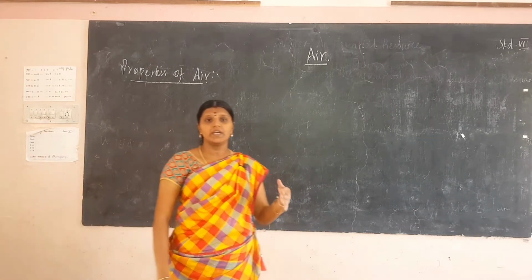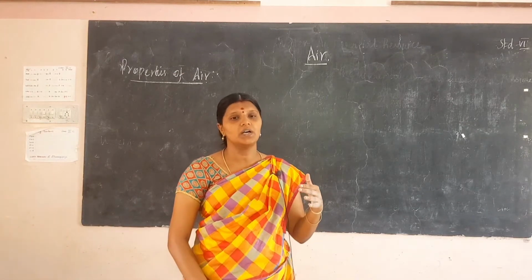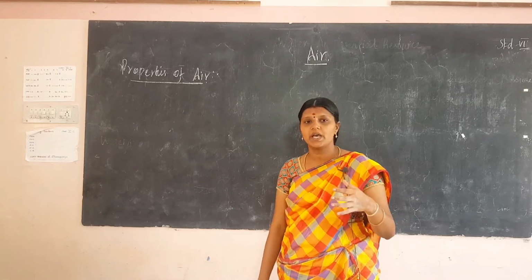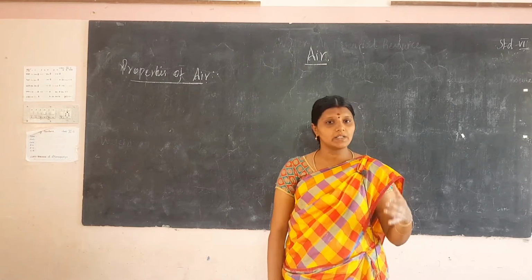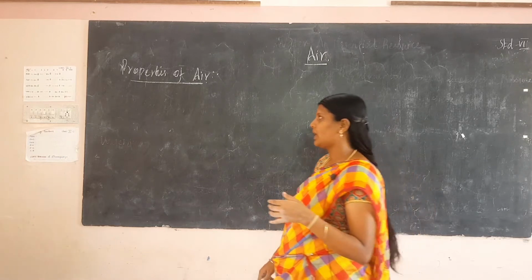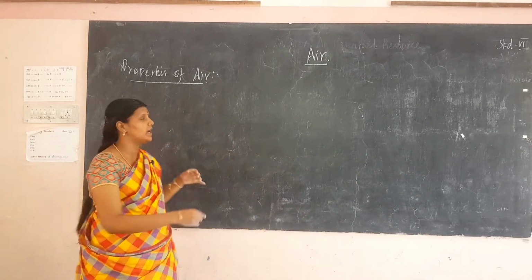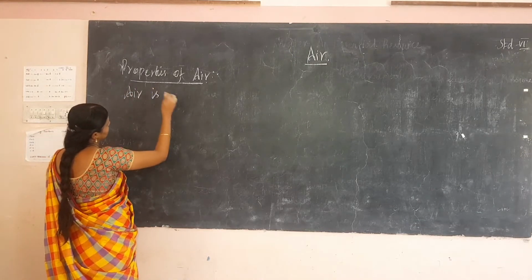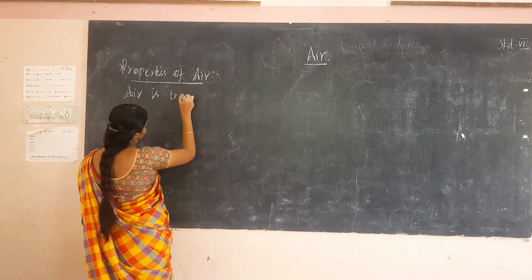First, we can't see the air. You just feel the air only. So air is very transparent and also colorless. The first property is air is transparent and colorless.